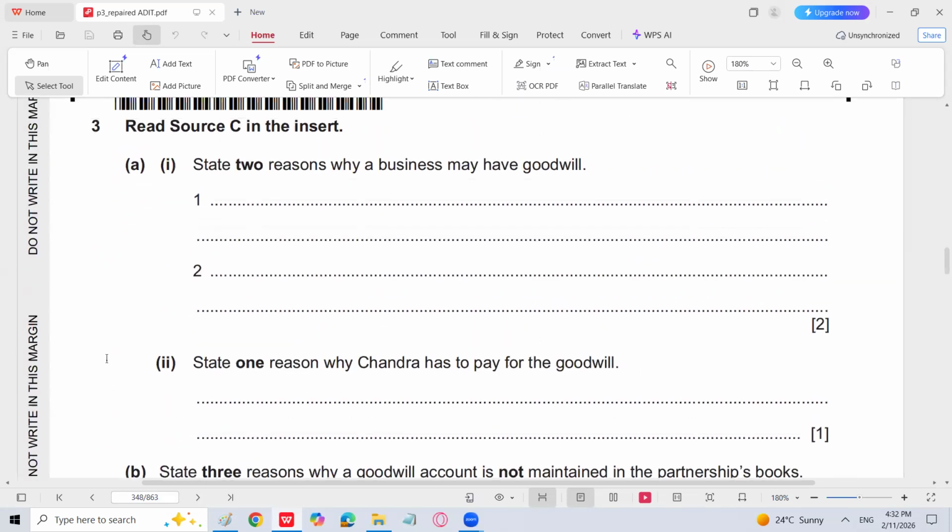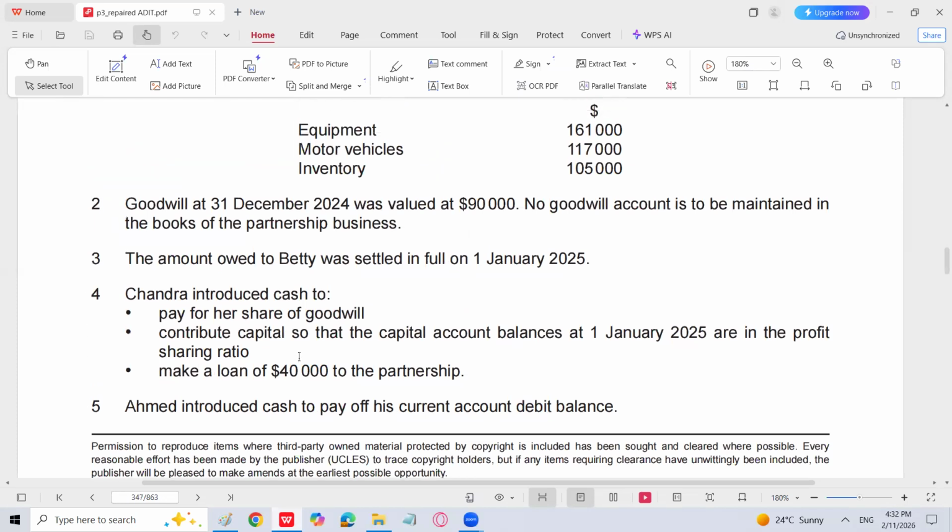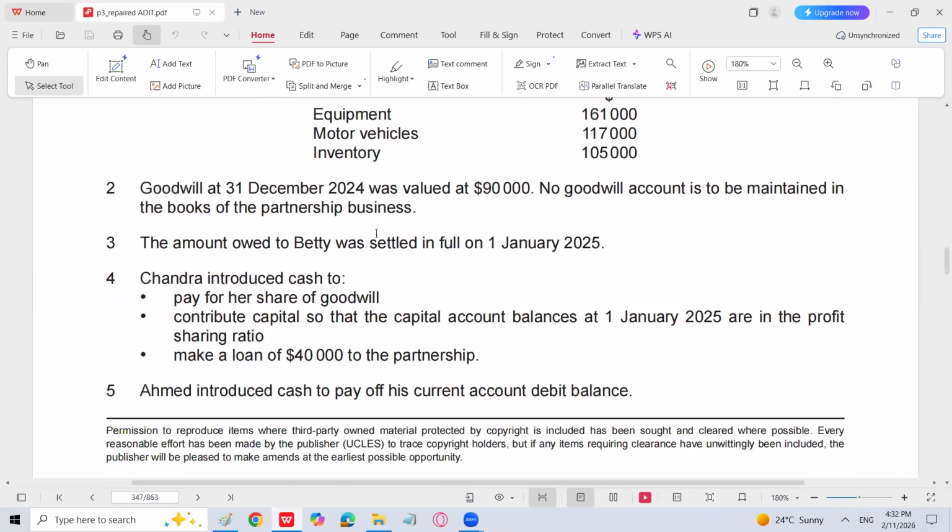See, Chandra introduced cash to pay for her share of goodwill. What is his share? See, the total goodwill is 90,000, and his share of goodwill, which we have already calculated in the past, that is 40%. So he will bring 36,000 for goodwill in cash. Next, capital contribution.